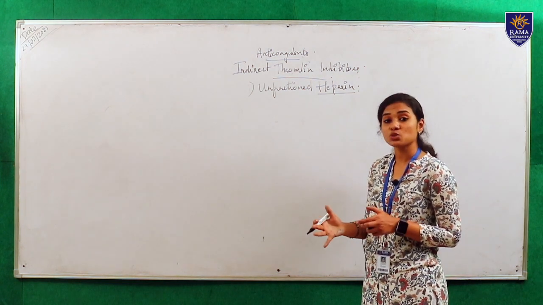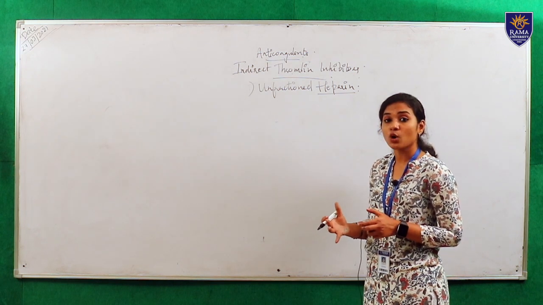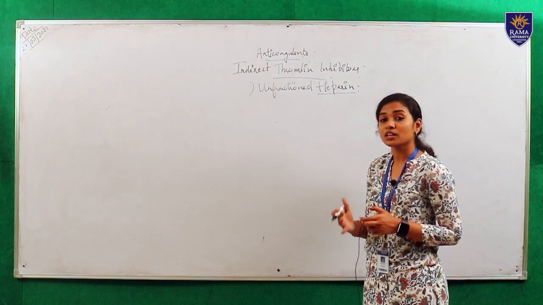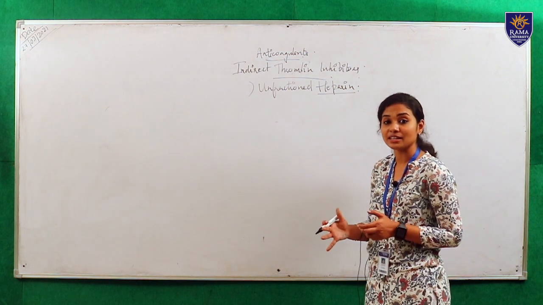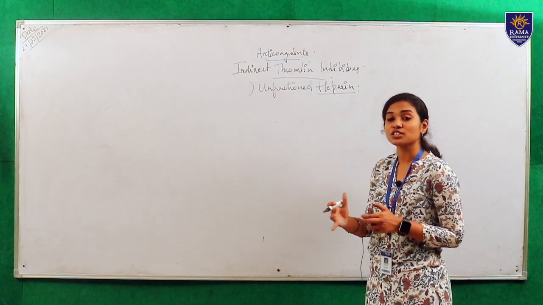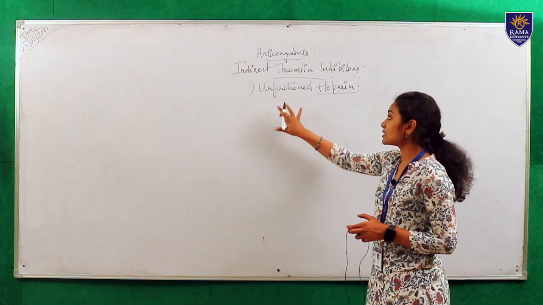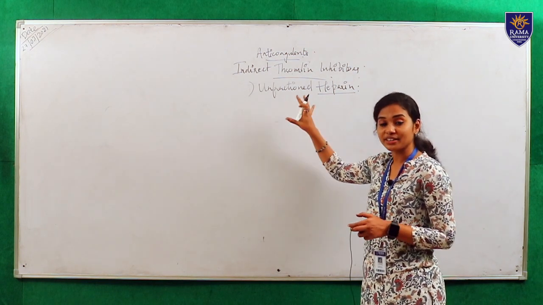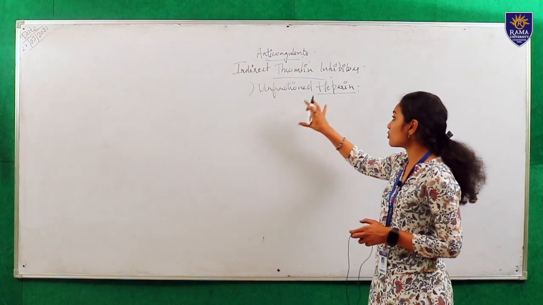Then the next one is the synthetic type of heparin, that which is commercially produced from the porcine intestinal mucosa layer, because that is rich in the mast cells. So these are the sources of the unfractionated heparin. Now, coming to the mechanism of action of heparin.